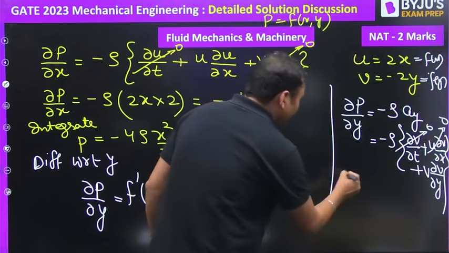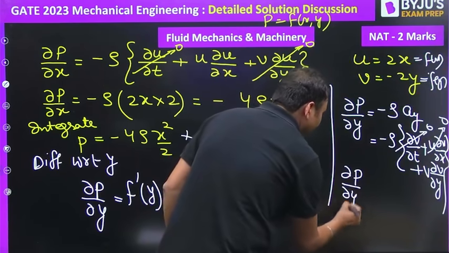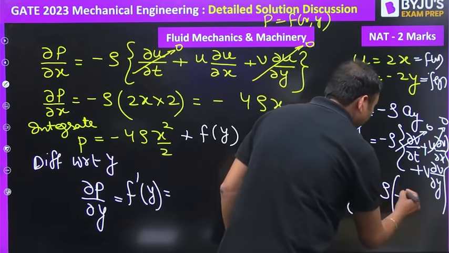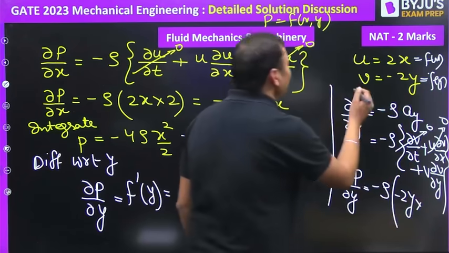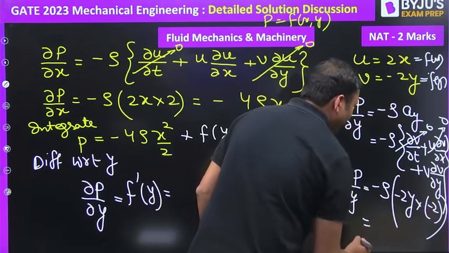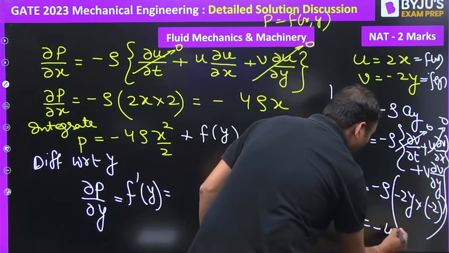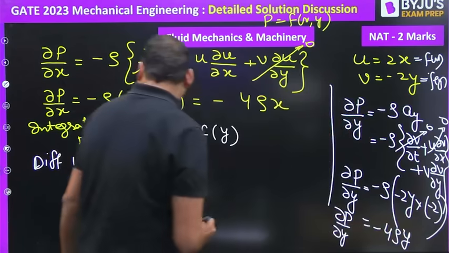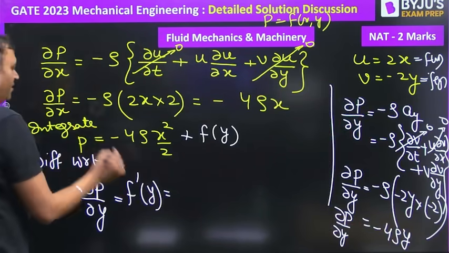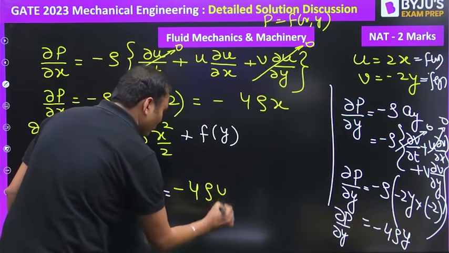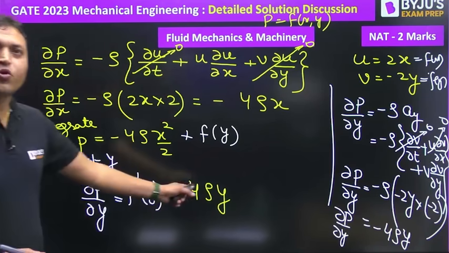So del p by del y can be written as minus rho into v, that is minus 2y, into del v by del y, that is minus 2. So it will be minus 4 rho y. That is the value of del p by del y. So if we put the value of del p by del y here, then it will be minus 4 rho y. Isn't it? Minus 4 rho y.